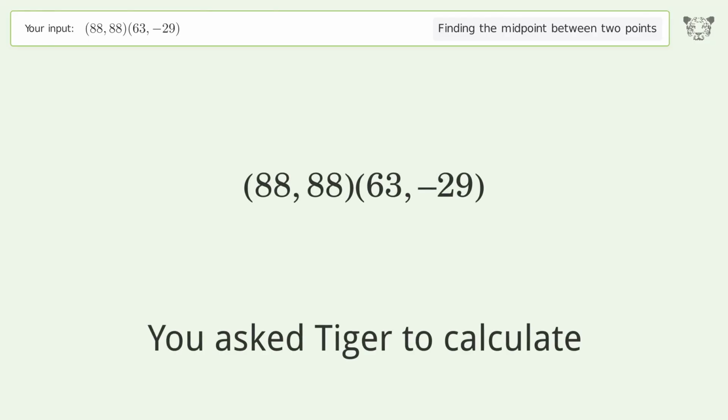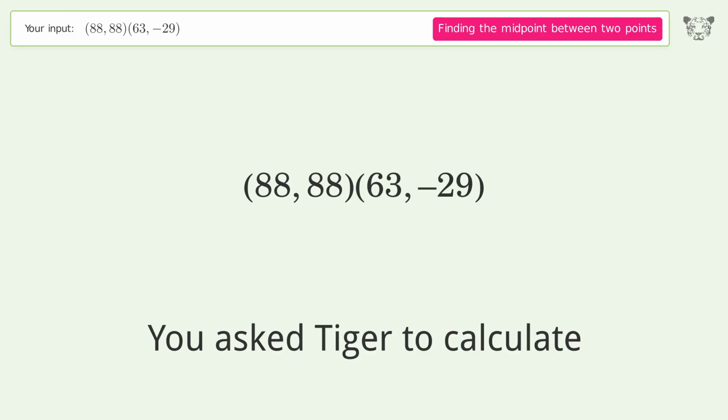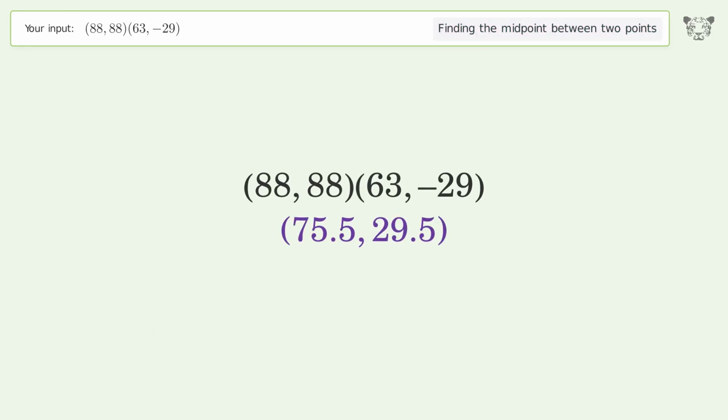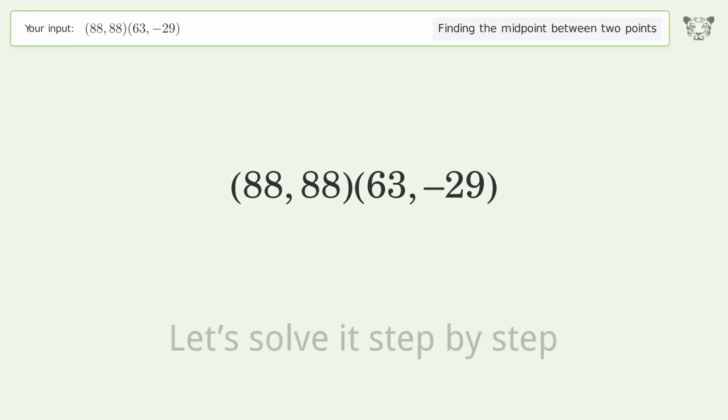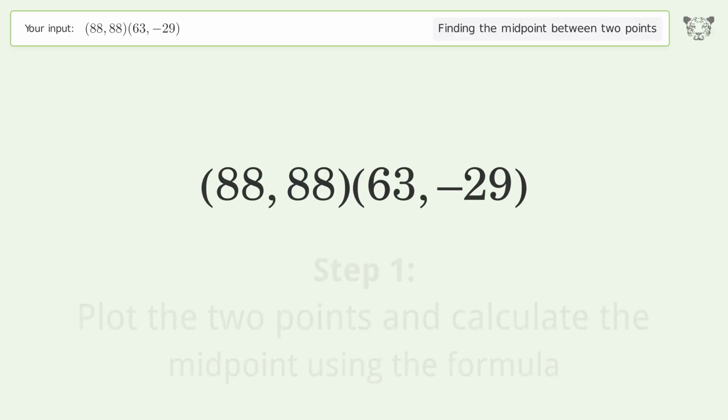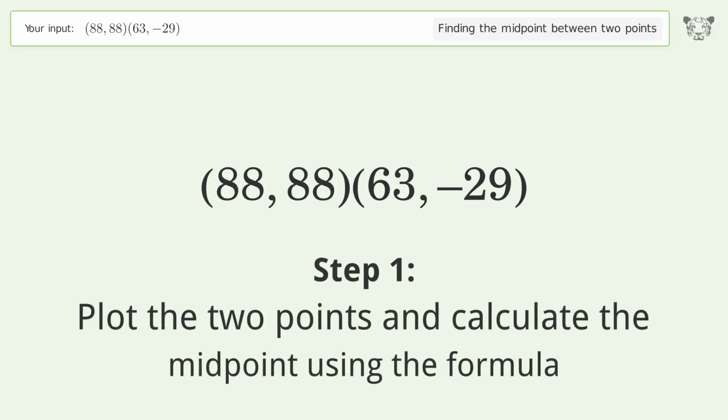You ask Tiger to calculate. This deals with finding the midpoint between 2 points. The midpoint between the 2 points is 75.5, 29.5. Let's solve it step by step. Plot the 2 points and calculate the midpoint using the formula.